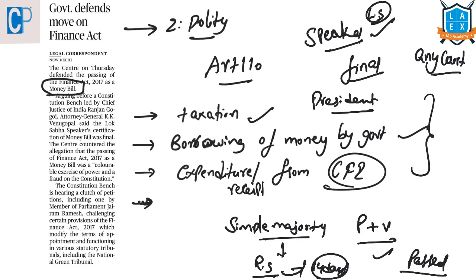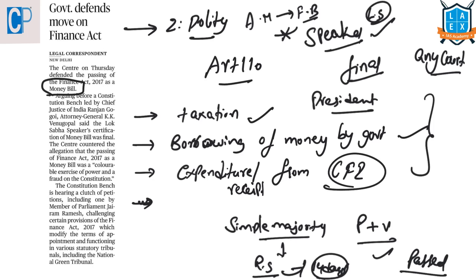And one more thing we need to remember here is all the money bills are financial bills, whereas all the financial bills are not money bills. For example, a finance bill which contains provisions related to tax proposals will be a money bill, whereas a bill that contains provisions related to taxation or expenditures and also covers other matters will not be known as a money bill, but will be considered as a financial bill.